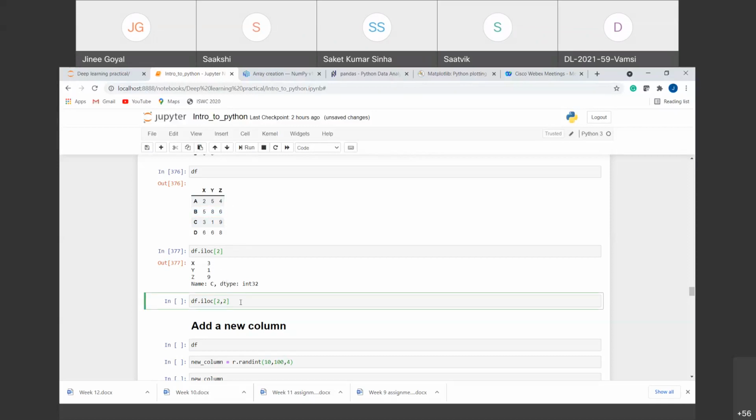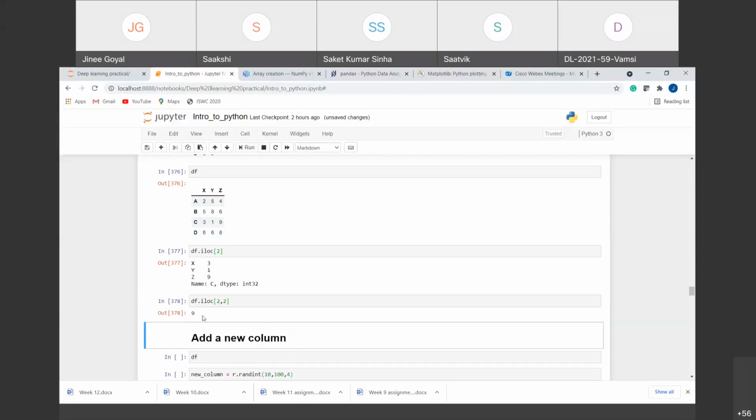Similarly, you can also give the indexing for row as well as column. For example, I want to take second row and second column, 0, 1, 2, that is Z, that is the ninth value, right? So we'll run this. So you can see we got this 9, right? So you can use either loc or iloc depending upon whether you have the index with you or you have a column name with you, right? So data frames give you the flexibility to extract the data using both.